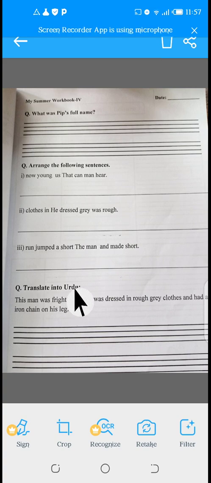The next question is: translate into Urdu. I think I explained to you the whole reading with translation in my previous video lecture, so you are able enough to translate it yourself. So do it by yourself.